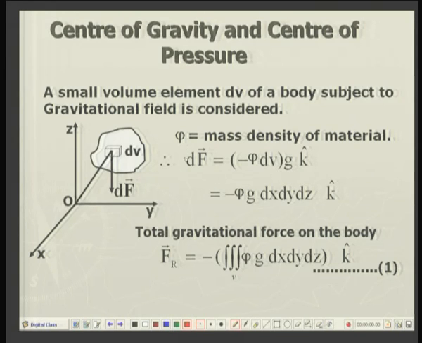So, the elementary force on this infinitesimal element is minus rho g dx dy dz in the k direction. The total gravitational force on this body will be obtained by summing up all these parallel forces on infinitesimal elements, and in the limit it will be replaced by the volume integration.